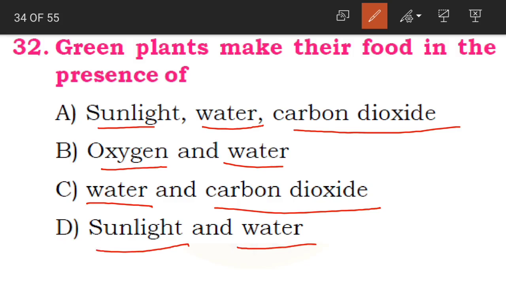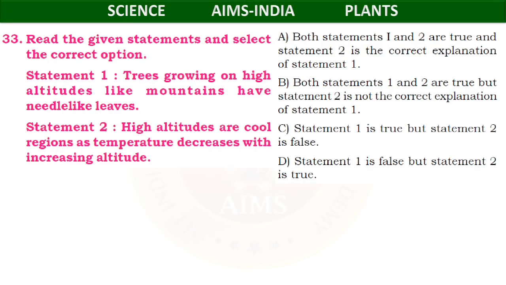So what will be the correct answer? Yes, it is A option. That is sunlight, water and carbon dioxide. So when these three are present, then the process of photosynthesis takes place, where the green plants can make their food. Clear, children? Now we'll go with the statement 1: trees growing on high altitudes like mountains have needle-like leaves.